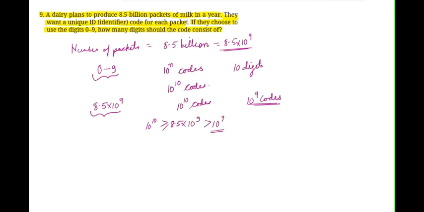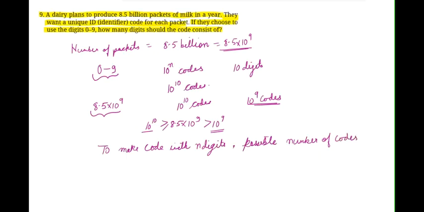तो कम codes बनाने से तो काम चलेगा नहीं, so we have to produce more number of codes. So we can say that to make a code, मैं final answer यहाँ पे लिख दे रही हूँ, to make a code with n digits, how many codes can be produced? It is 10 to the power of n. And here we have to use all the 10 digits, right? Why? Because we need 10 to the power of 10 codes to assign a unique identity to each of the products. So the number of digits that the code should consist of is 10.